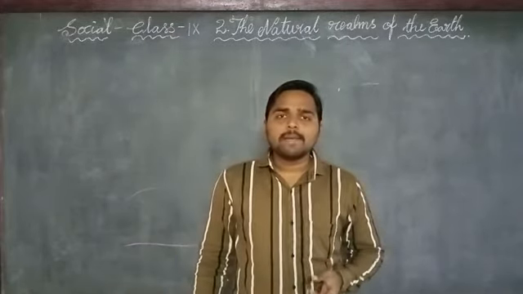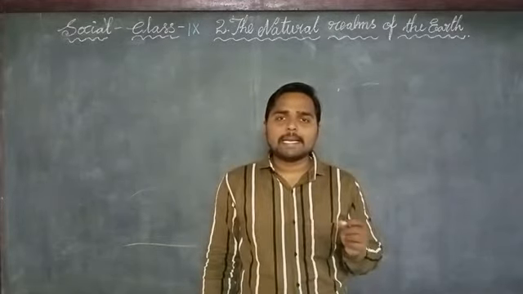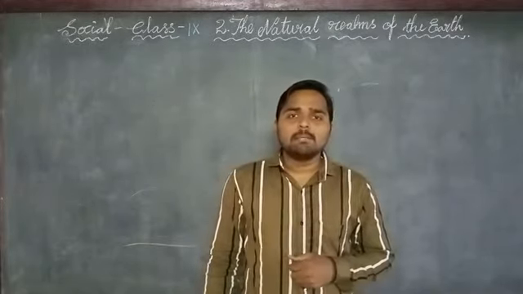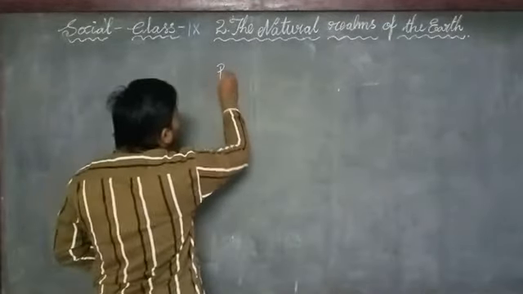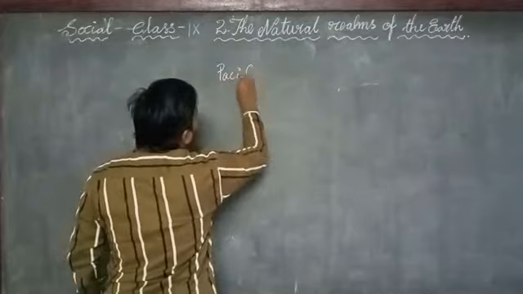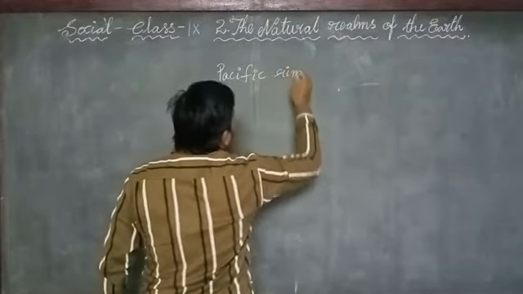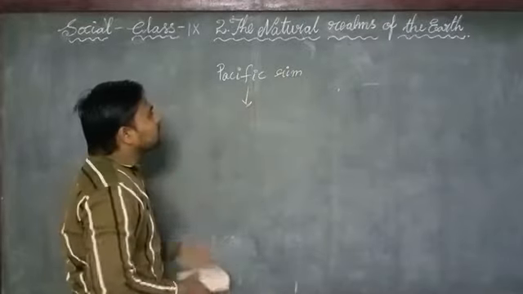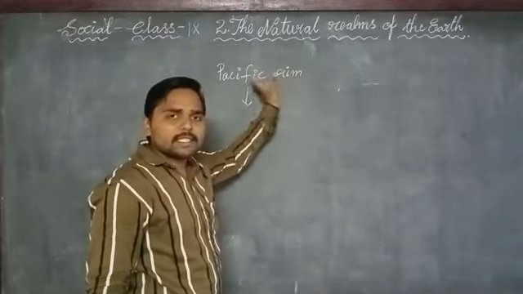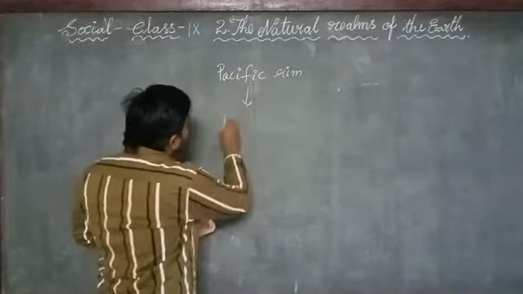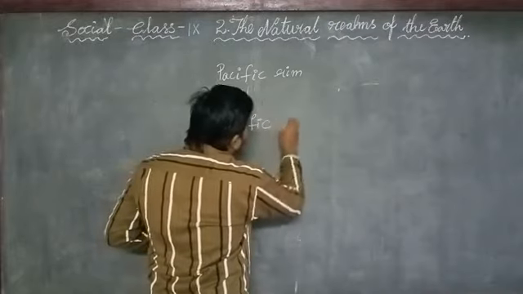That's why the Pacific plate edge, the Pacific rim, is called the Pacific ring of fire.